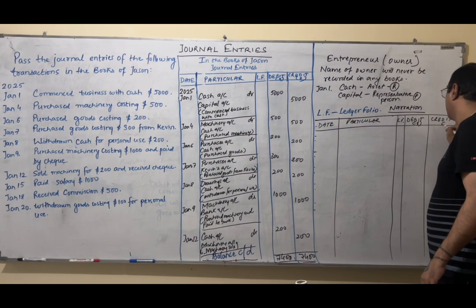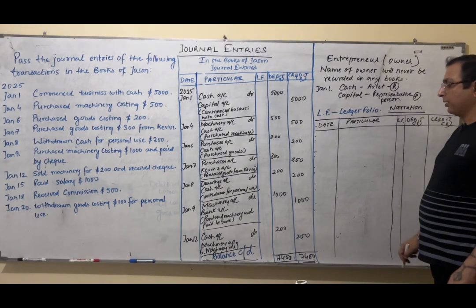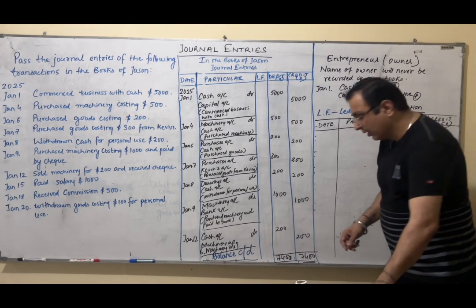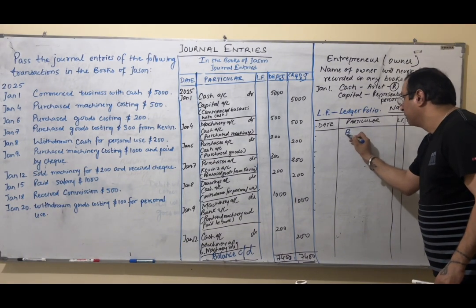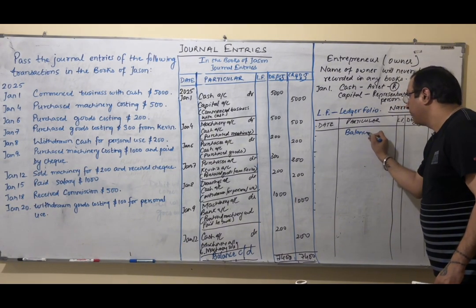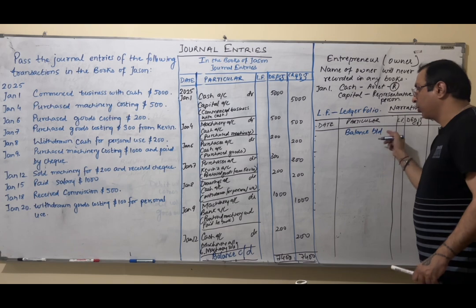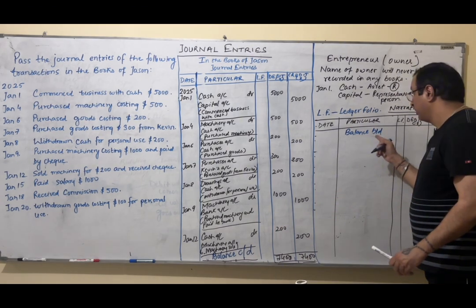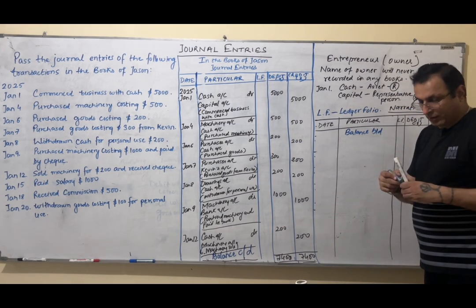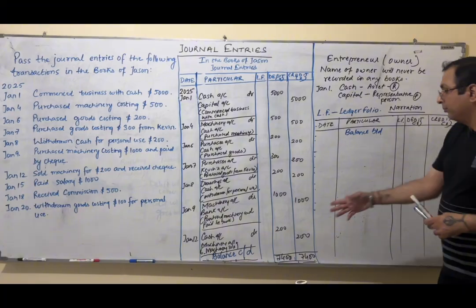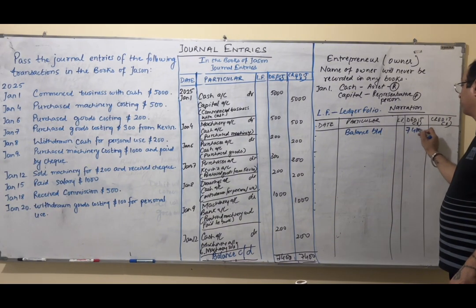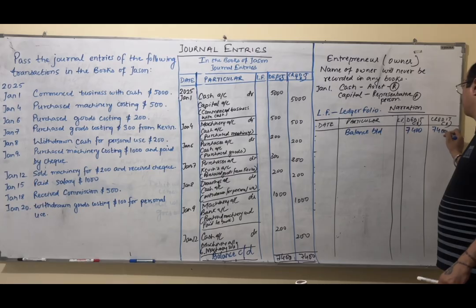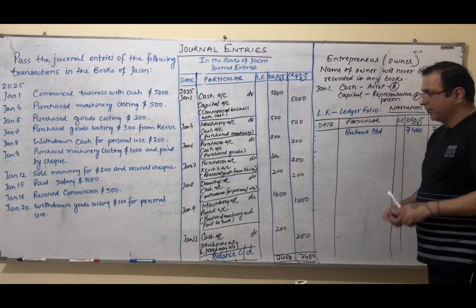credit. When I start a new page, the first thing I will do is bring the balance from the last page. What will I write? I will write balance brought down, carried down. That means I have calculated from the page, and brought down means I am bringing the balance from the previous page. It's the same balance I will copy here. I have copied the same balance. Now I will start the next transactions.